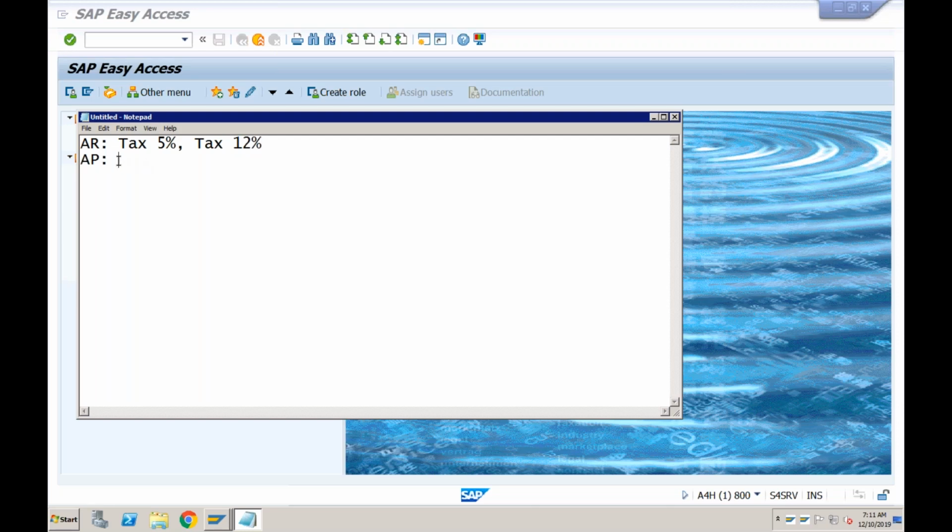Okay, I need to create this for AP also and AR also. So whenever I am buying anything, again, I may need to pay 5% or I may need to pay 12%. Now, apart from this, there might be another requirement where I'm using taxes, but in some of the products, I don't have any tax. So it is zero tax code. So you also need to create the tax code with zero rate, right? So these are the examples.